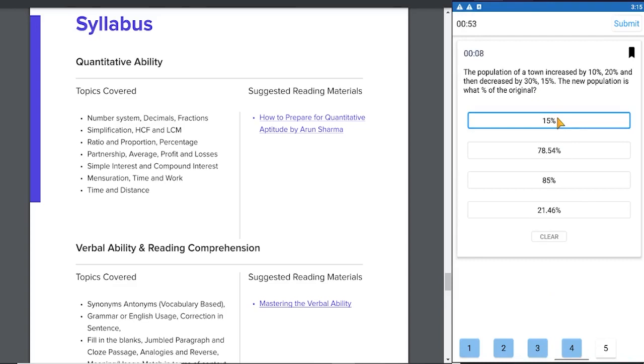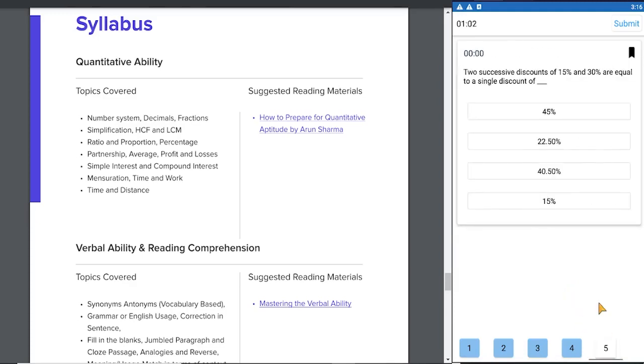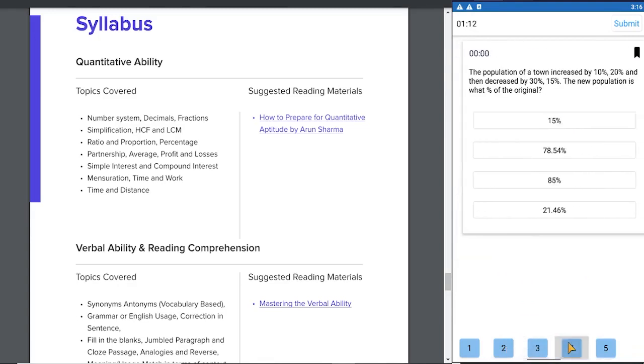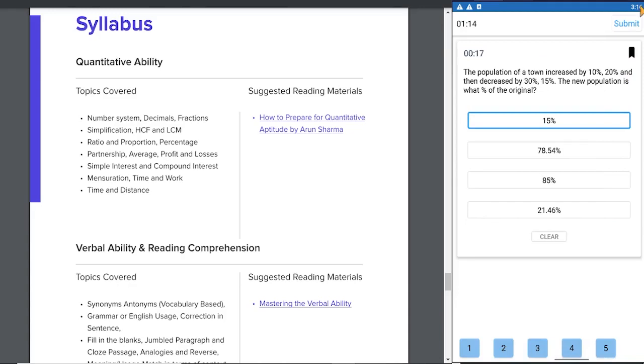You should not guess, but you have to calculate the answers. But right now, for the demo purpose, I'm just showing you the answers. Question 5. I think the answer is 3. If you want to go back, you can change the answers later on. Once you're sure about the answers, you press submit.